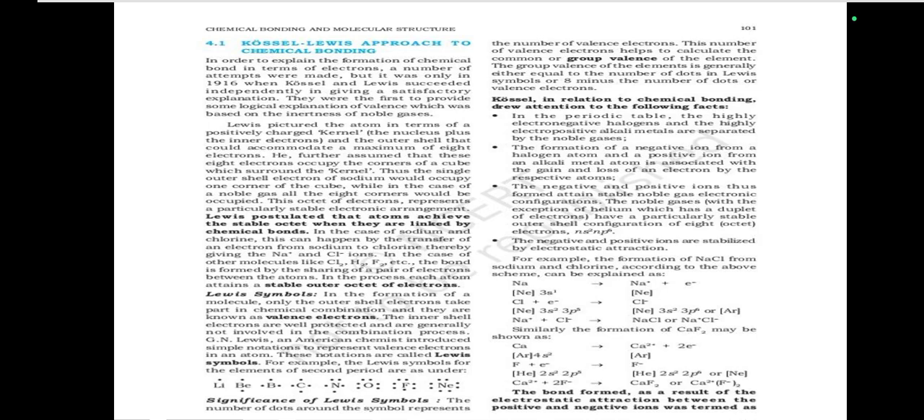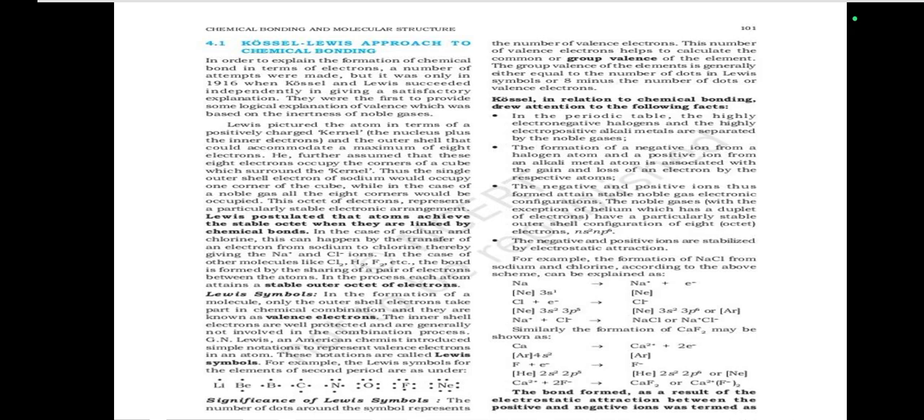Lewis symbols in the formation of molecules. Only the outer shell electrons take part in a chemical combination, and they are known as valence electrons. The inner shell electrons are well protected and are generally not involved in the combination process. G.N. Lewis, an American chemist, introduced simple notations to represent valence electrons in an atom. These notations are called Lewis symbols. For example, the Lewis symbols for the elements of the second period are as under: lithium, beryllium, boron, carbon, nitrogen, oxygen, fluorine, neon.